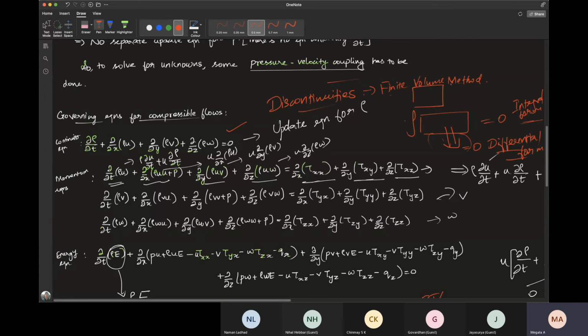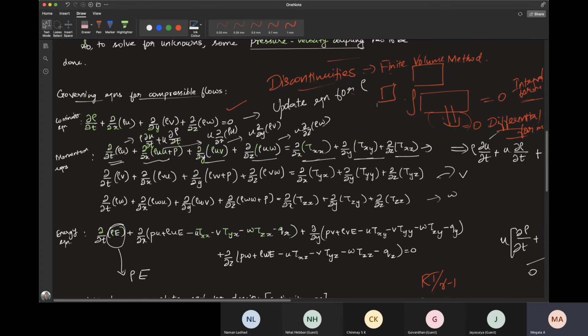In finite volume method, the whole domain is split up into a number of cells, and inside each cell there will be conservation. So the physics is ensured inside each cell. But if you consider each point inside the cell, then you won't have conservation. At least at the level of each cell, there is conservation in finite volume method.